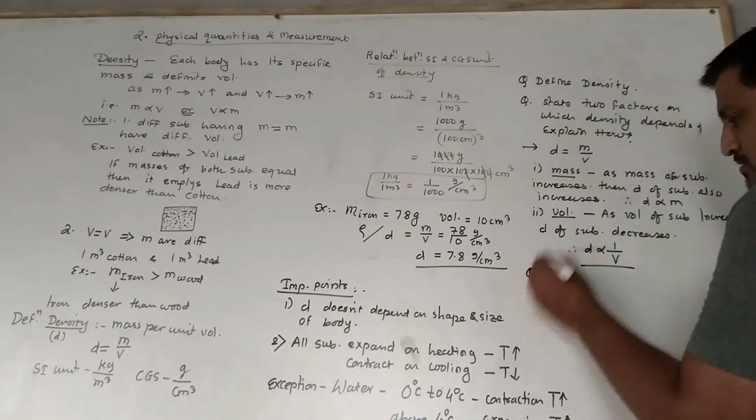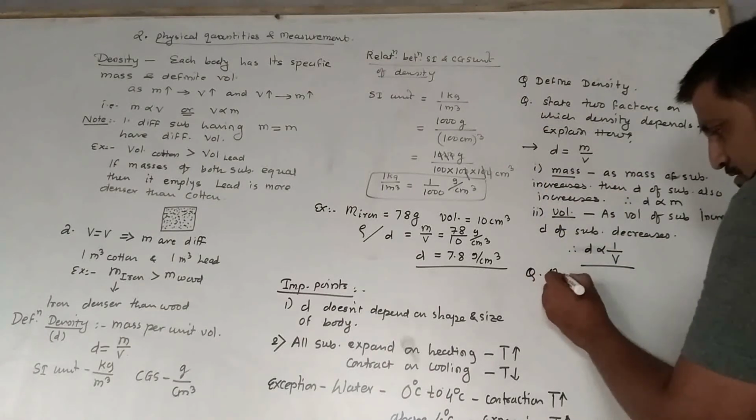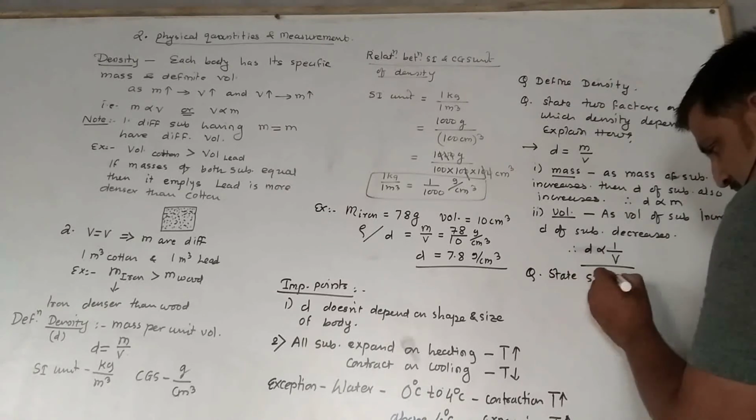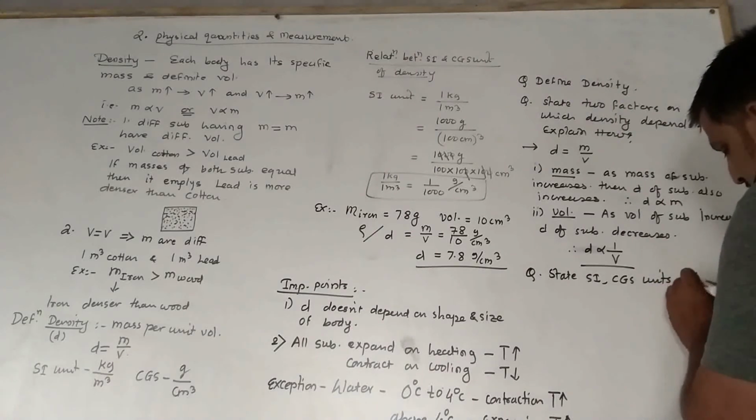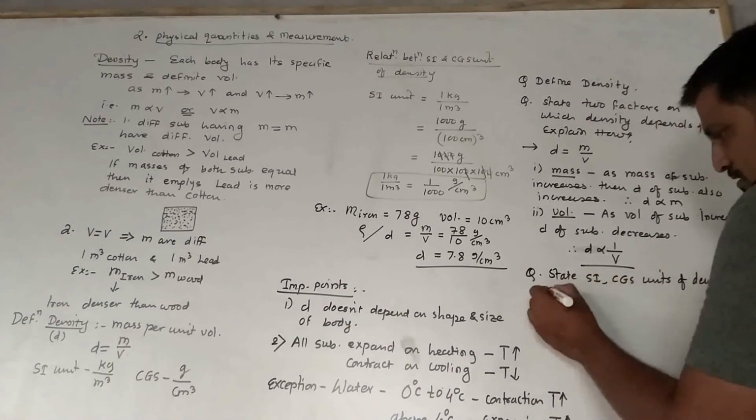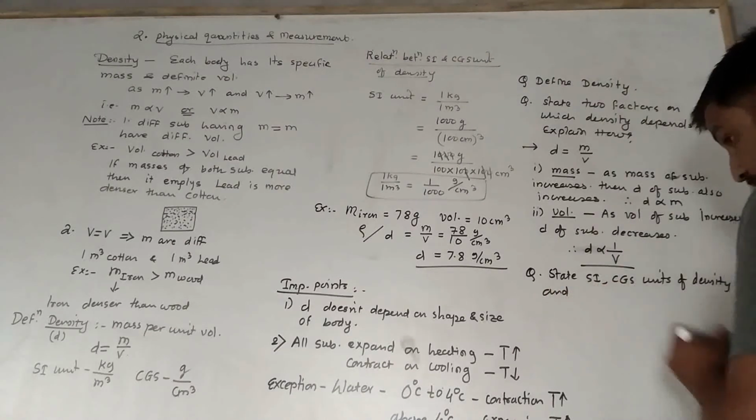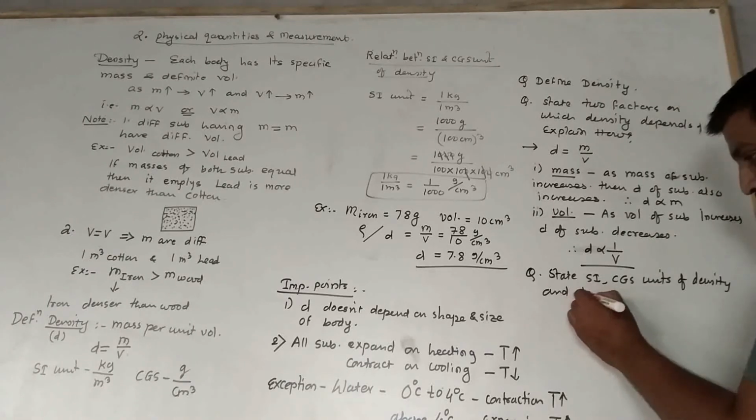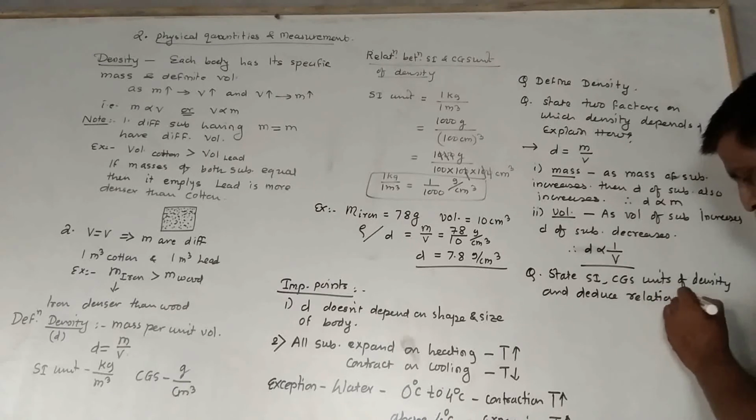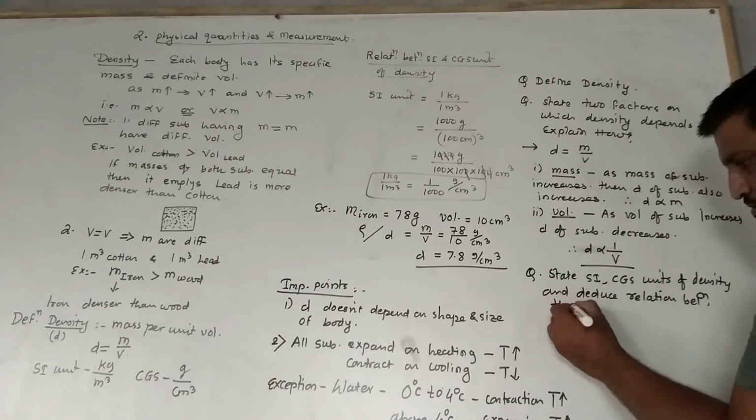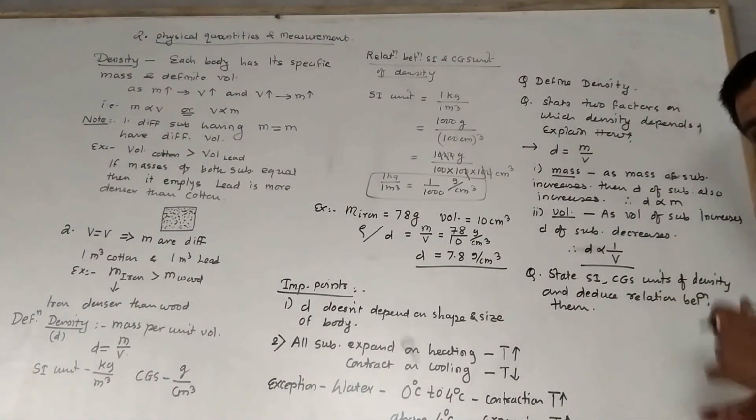More questions that you solve: this first and this third also. State SI, CGS units of density and deduce relation between them. Okay, the relation between SI and CGS units that will come, you have to derive that also.